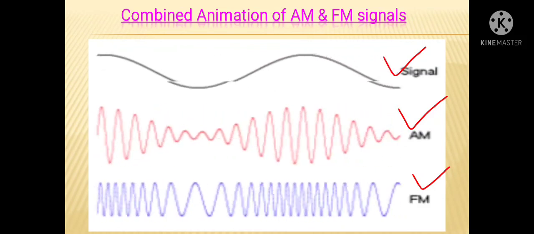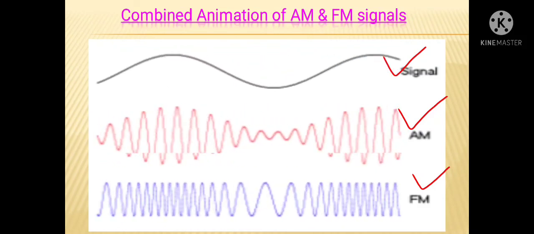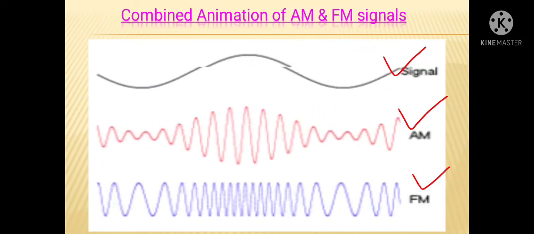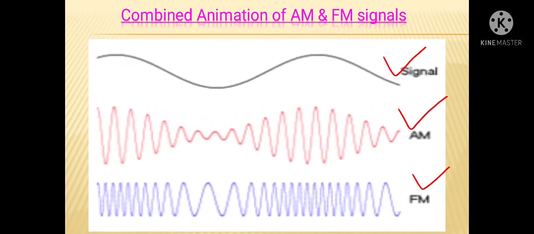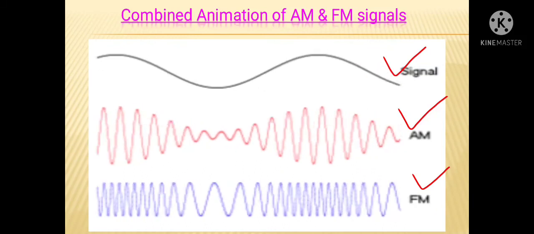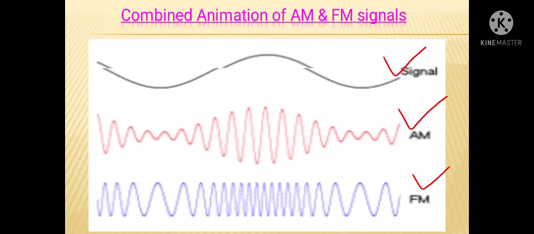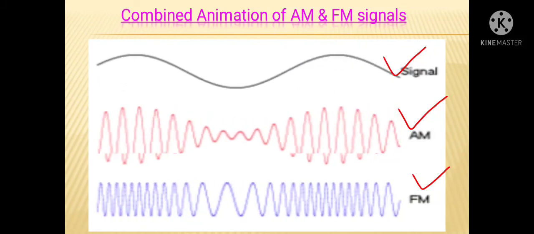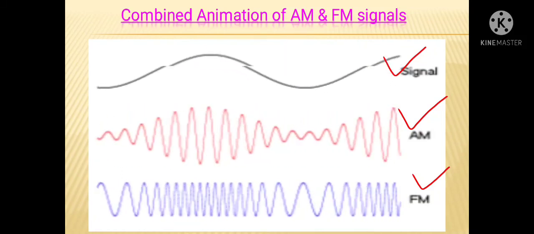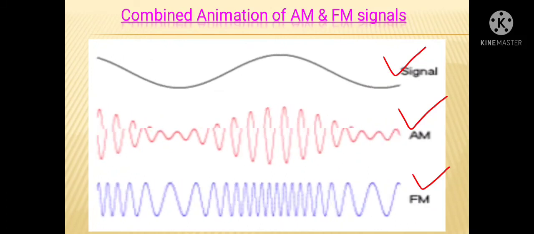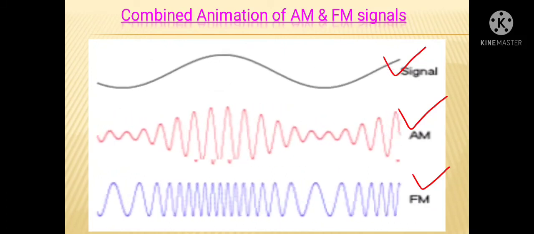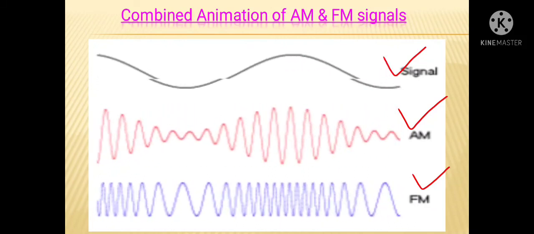So we can say that whenever there is a high value of the modulating signal, at that particular instant in AM there is a high value of amplitude of the carrier signal, and in the same way in the frequency modulated signal there is a high value of frequency of the carrier signal. So you can see this animation so that you will get a proper understanding of amplitude modulation and frequency modulation.